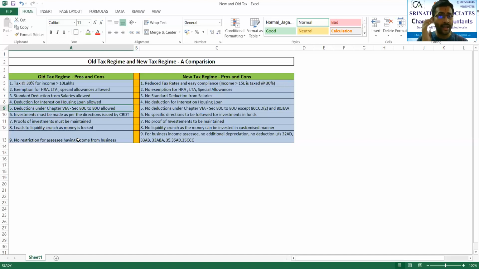We would have told our employer, see, I have so much of LIC premium. Similarly, we would have given some donations. Many MNC employees give donations, especially for saving the child's future, some poor child's future.